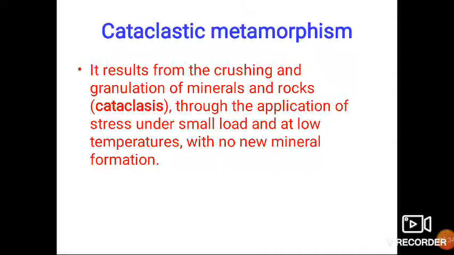Then the next type is cataclysmic metamorphism. It is a mechanical metamorphism.